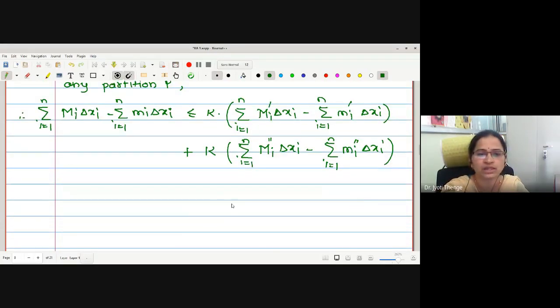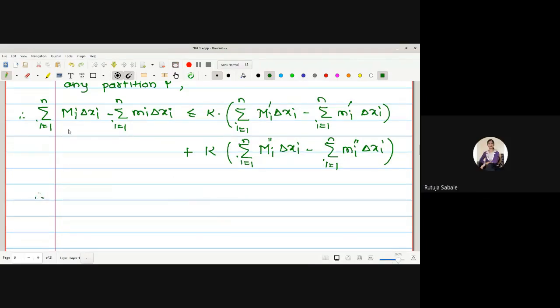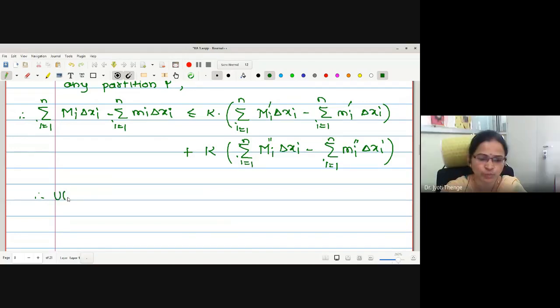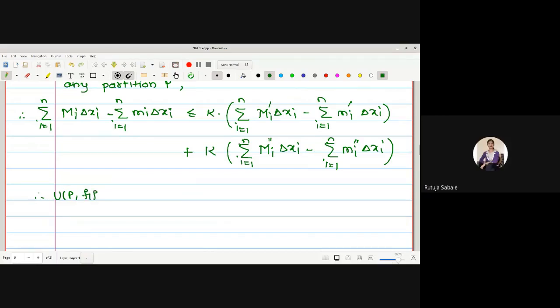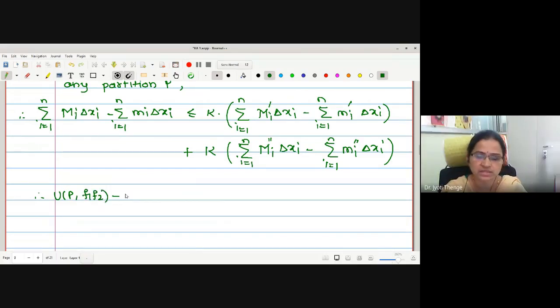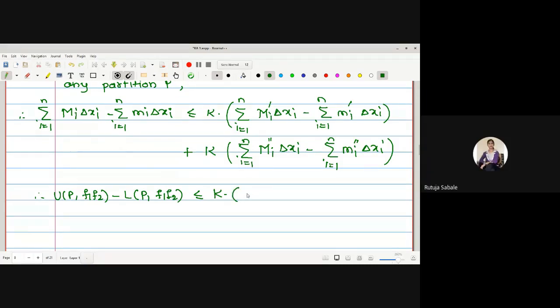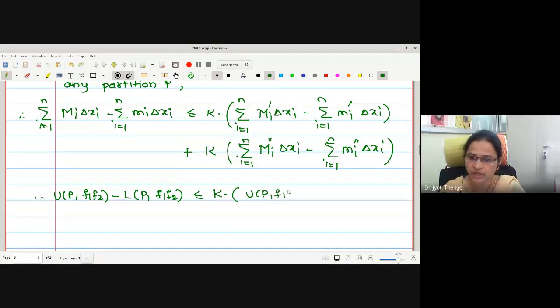Now let me write down these values as the sums. What about this left hand side? U(P, f). Yes, this is U. Actually, f is not the symbol we have used. Therefore, shall I write U(P, f1·f2) minus L(P, f1·f2) less than or equal to k into, what about this one, bracket? U(P, f1). Good. U(P, f1) minus L(P, f1). Okay. What about the second bracket?